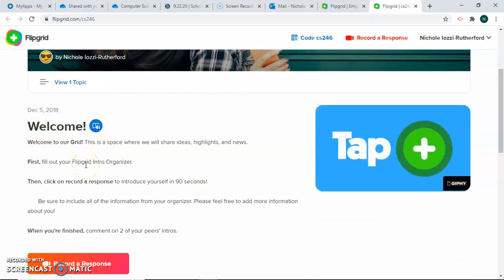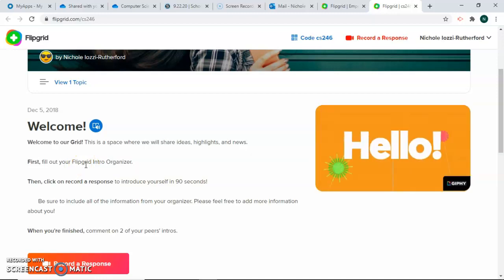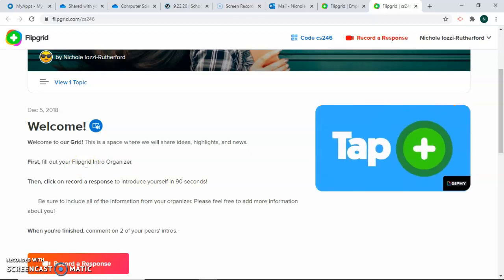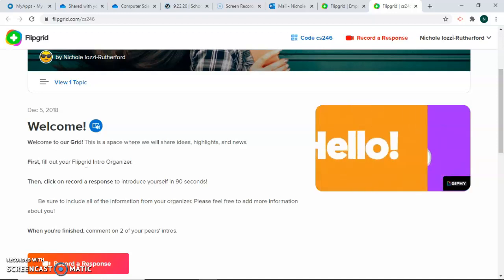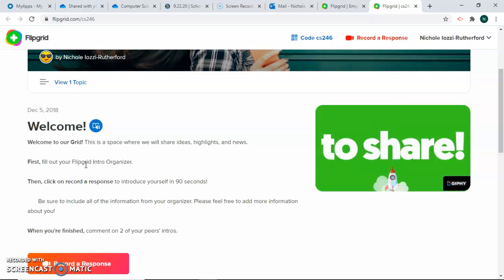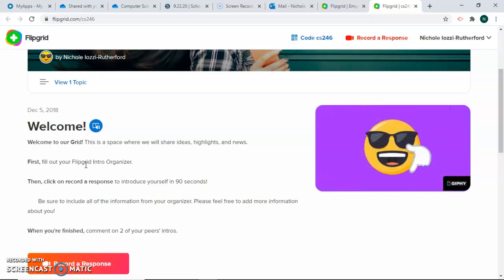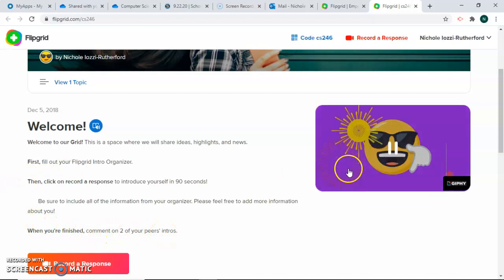Fill out your organizer. You need to use your organizer as a talking point. Then click on record a response to introduce yourself in 90 seconds. As I said before, it can be 30 to 45 seconds. Be sure you include all the information from your organizer. Feel free to add more if you want to, but make sure everything on the organizer is in your introduction. And then when you're finished, comment on 2 of your peers' intros.